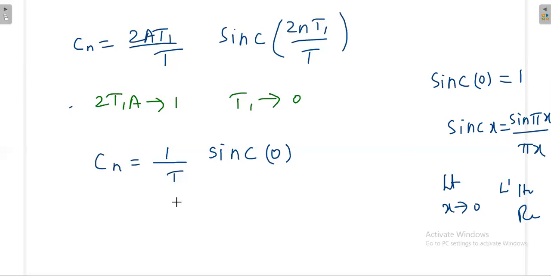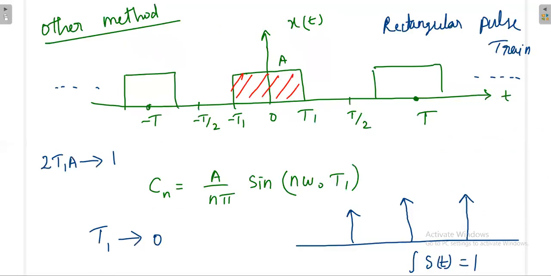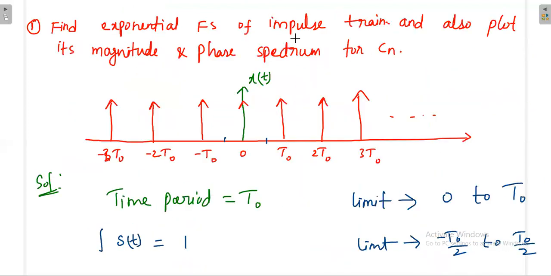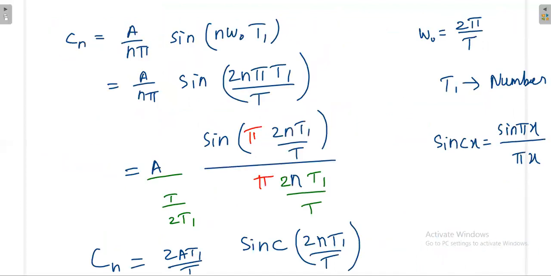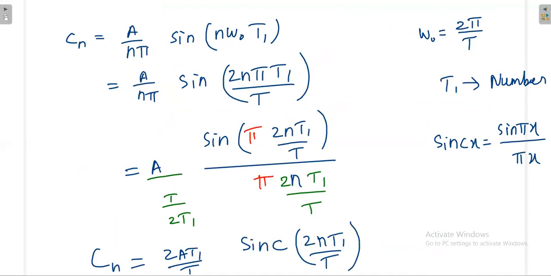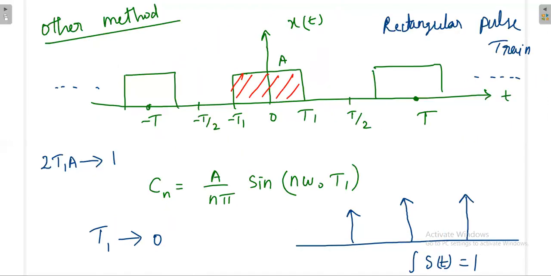So finally we are getting 1 by T. So Cn is equal to 1 by T. Again, don't get confused with the previous one. In the previous case, we took the time period as T naught. Now in this case, we have taken it as T. That's why we are getting the difference. Otherwise, both are the same.